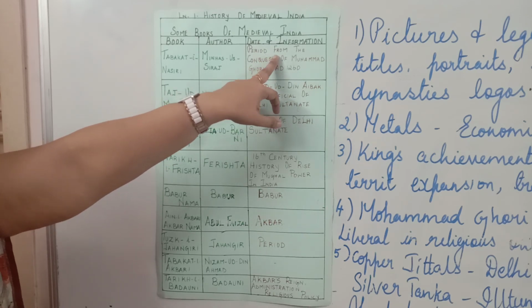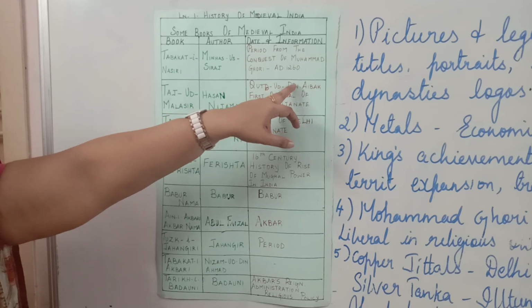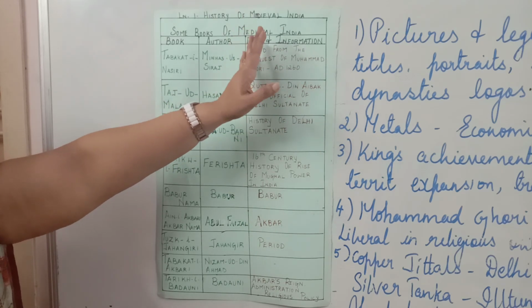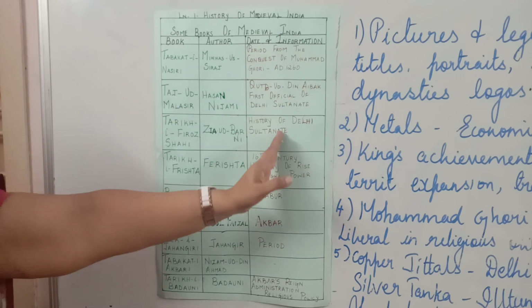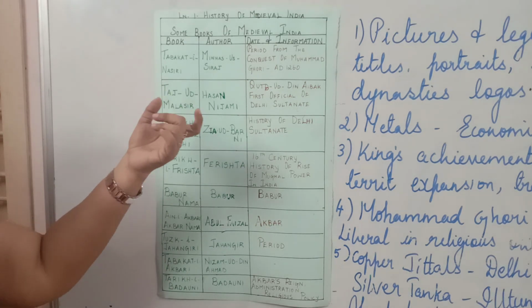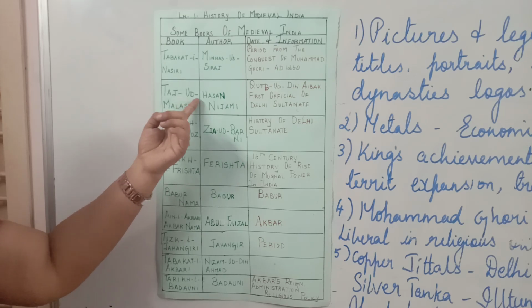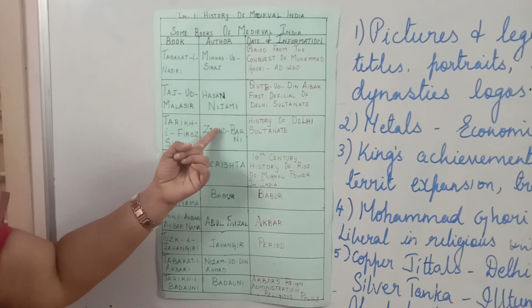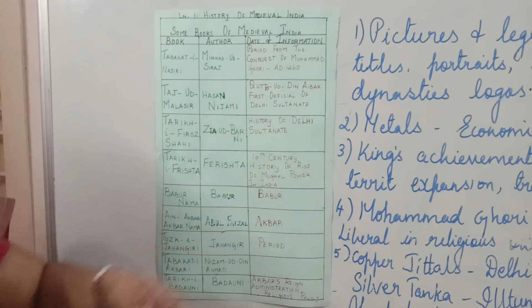It tells you about the period from the conquest of Muhammad Ghori up to AD 1260. So from the time Muhammad Ghori invaded India till AD 1260, it gives information about that period. Next book is Taj-ud-Malasir, written by Hasan Nizami. This book gives you information about Qutbuddin Aibak. This Qutbuddin Aibak was the first official of Delhi Sultanate.